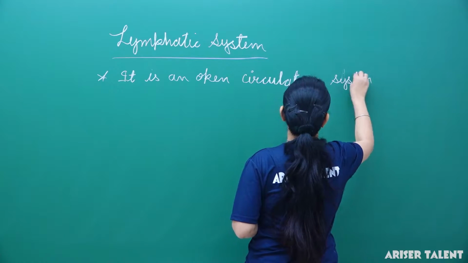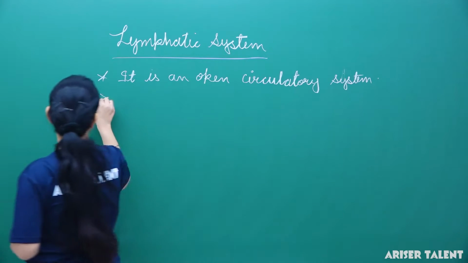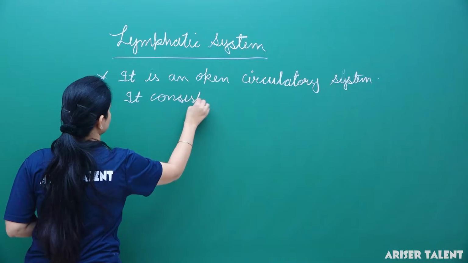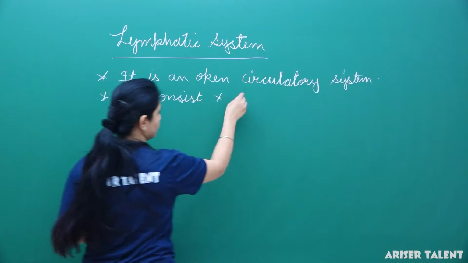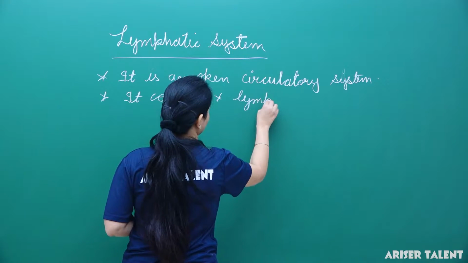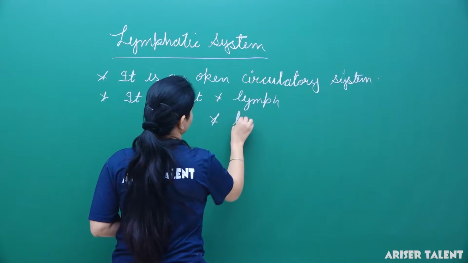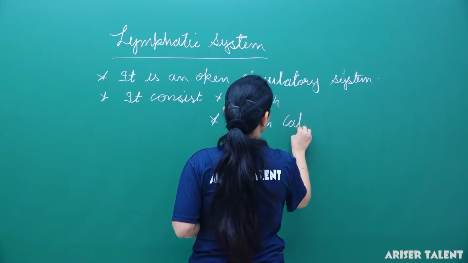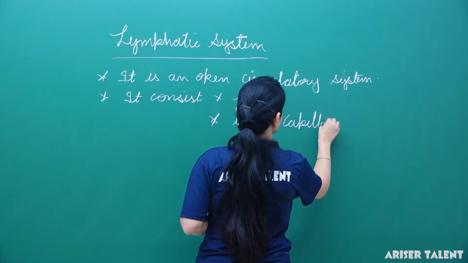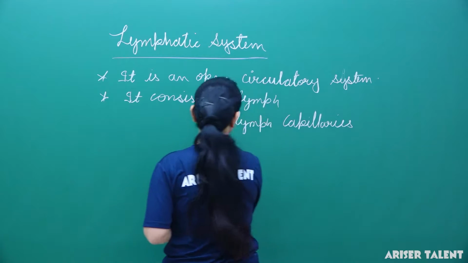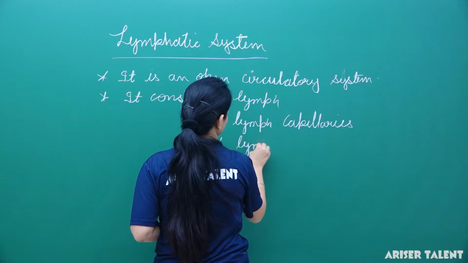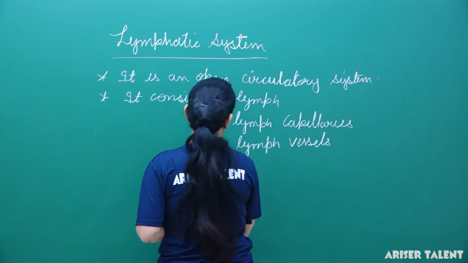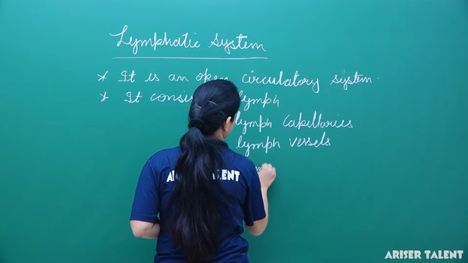It consists of the following parts: lymph, lymph capillaries, lymph vessels, and lymph nodes.